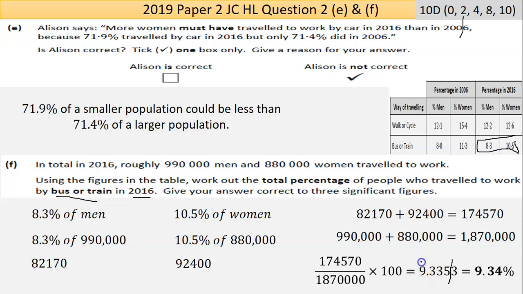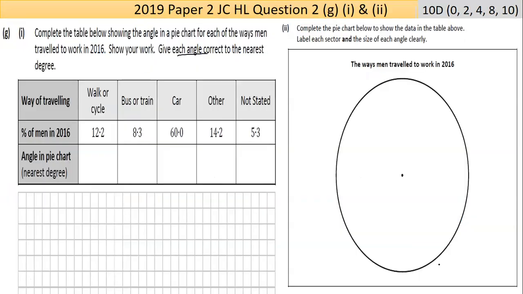The 9 is counted in significant figures. So the 9 and the 3 and the 3 are your 3 significant figures. So the answer is 9.33, but you're rounding because of significant figures. The 5 would make the 3 round up by 1, so it'd be 9.34%. Again, that would be 1 mark out of the entire thing for that part E or part F, whatever. So it's not the end of the world, but that 1 mark could be the difference between getting over the line to an A1 or A2 or A3, whatever way it ends up being done.